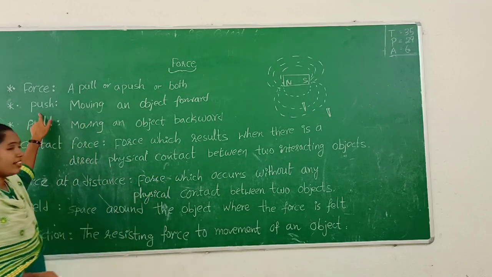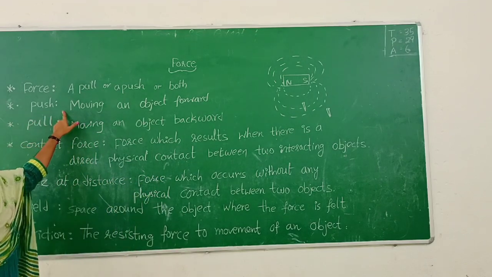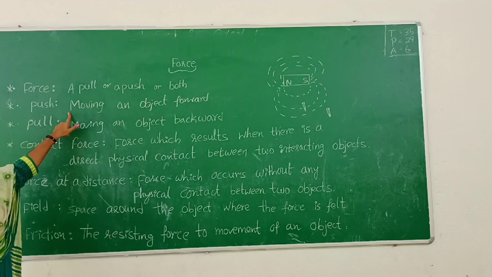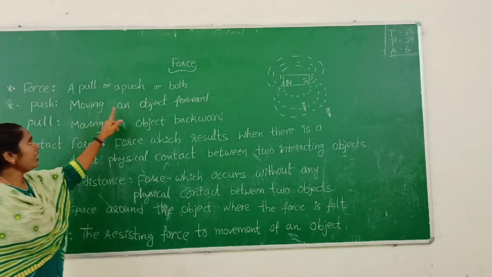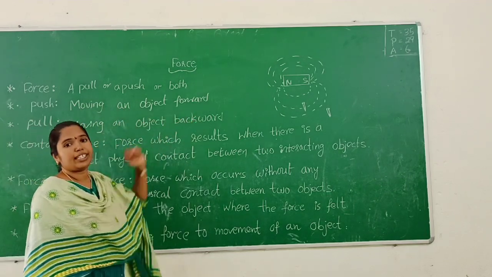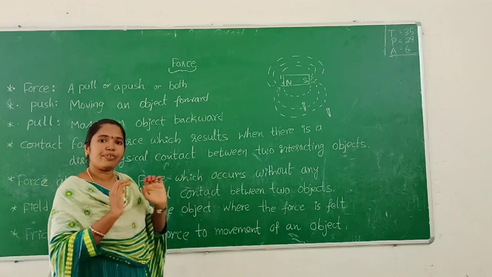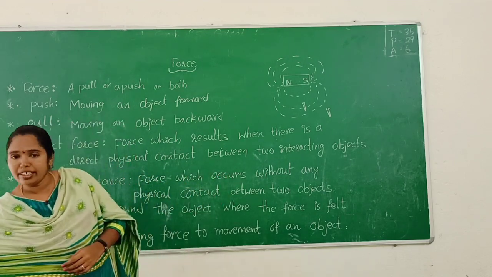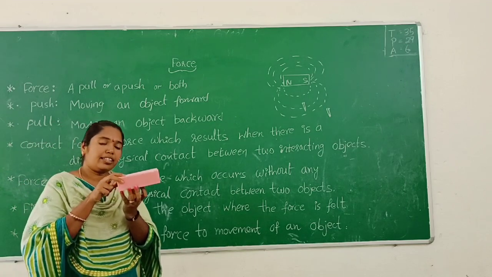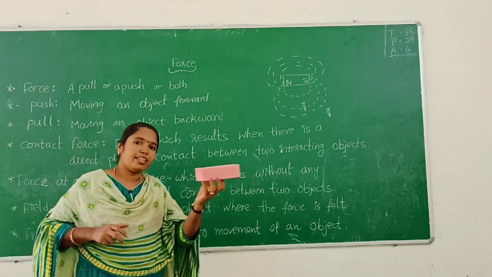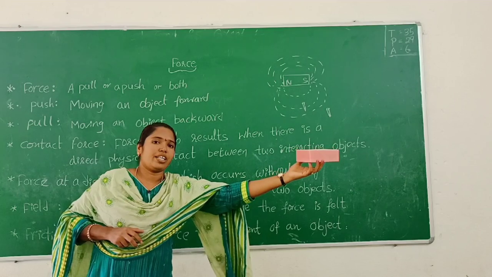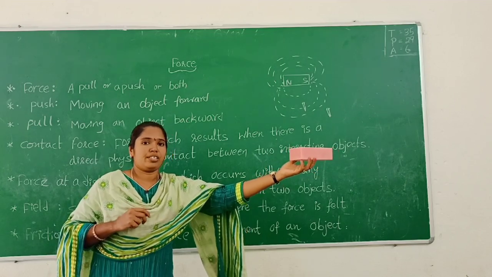Okay. Next one, push. What is the meaning of push? Moving an object in the forward direction. Here the duster is moving in the forward direction. That is push.